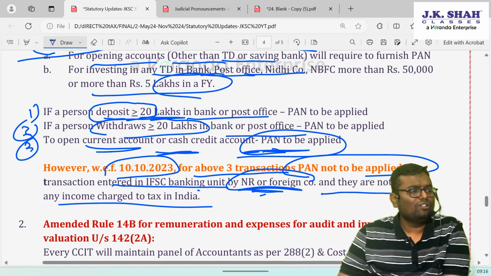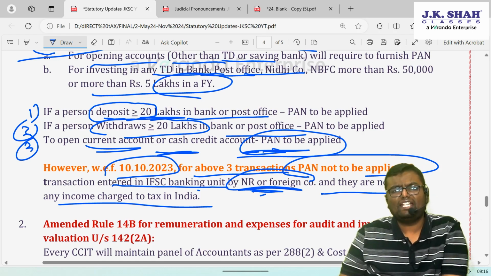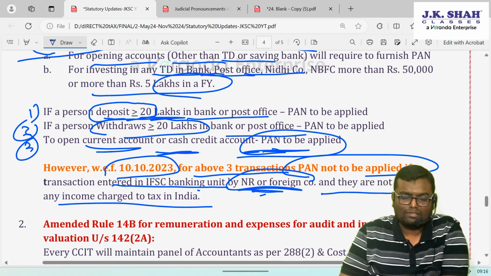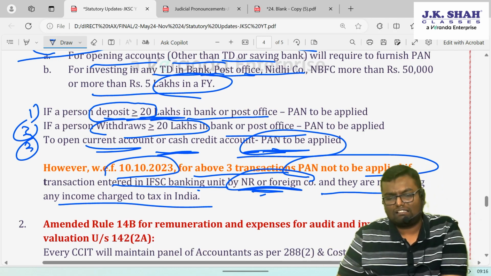Because they don't have taxable income in India, even though they do the above 3 transactions, why should they take a permanent account number? What will they do with that permanent account number? So for them, the permanent account number requirement has been removed. This can be asked in small questions, so just remember that.